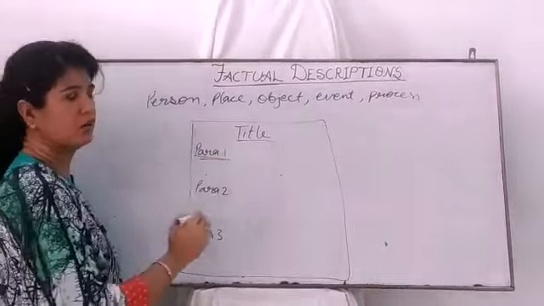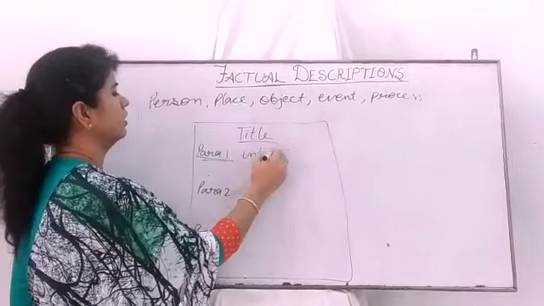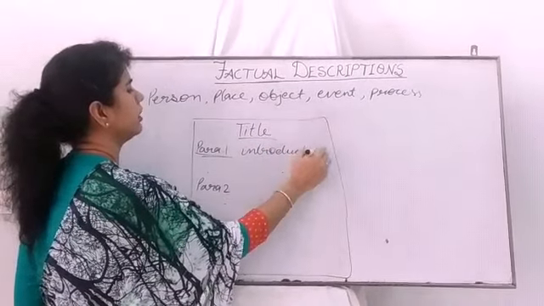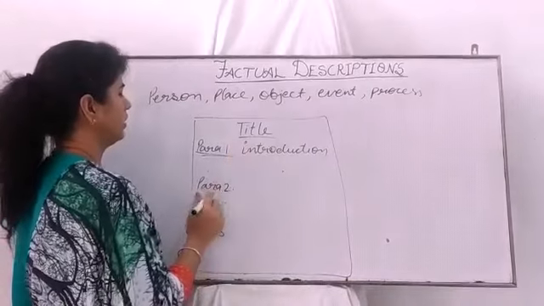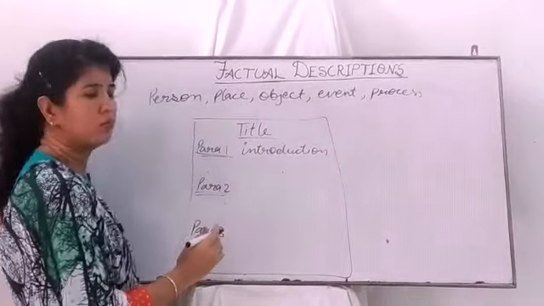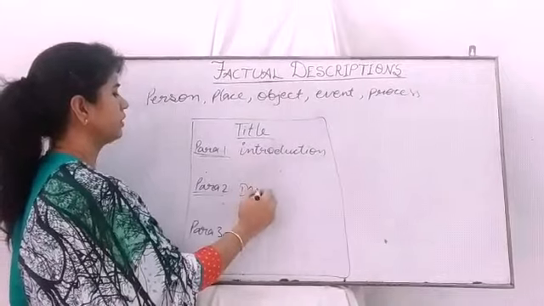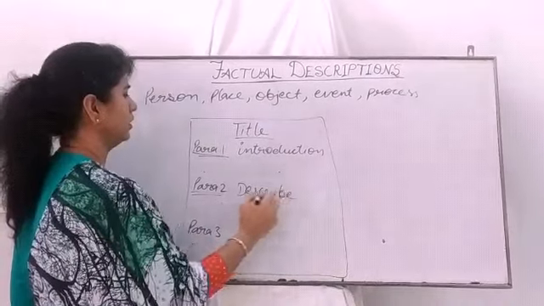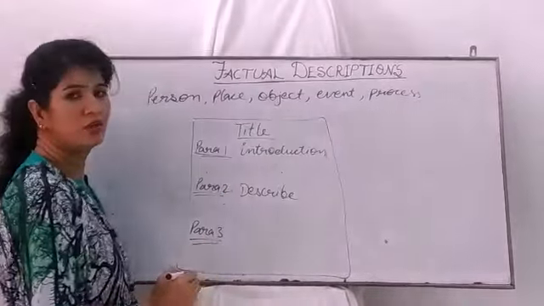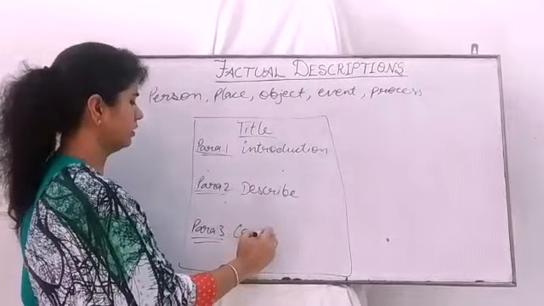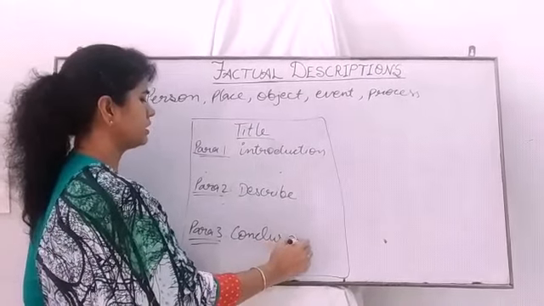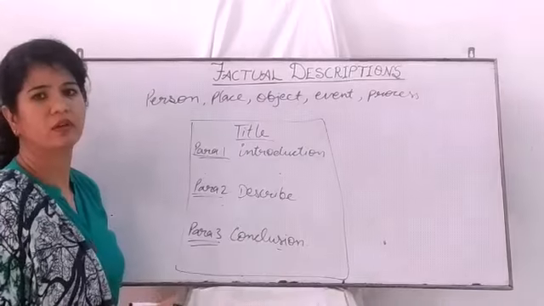In para first, we can give introduction of the topic. In para second, we can describe the topic. And in para 3, we can give a conclusion. We will sum up the whole paragraph.